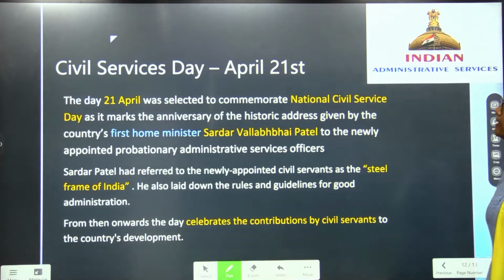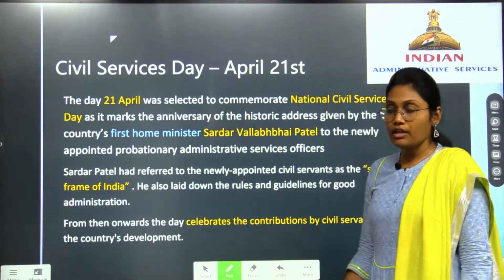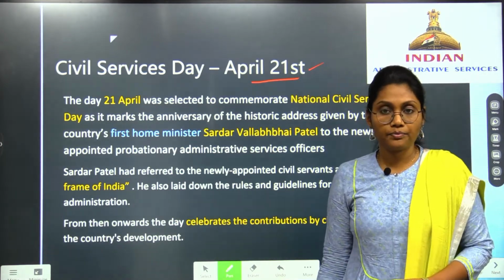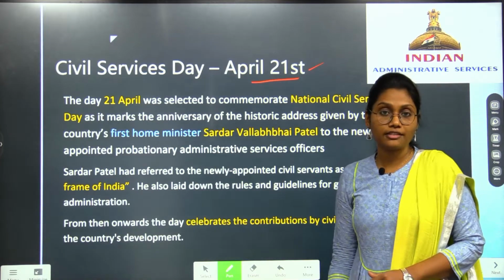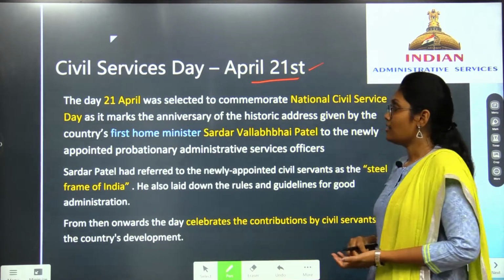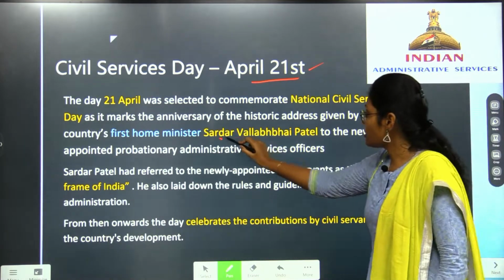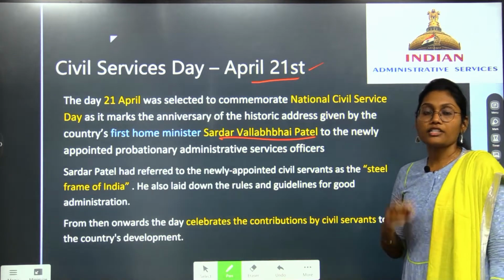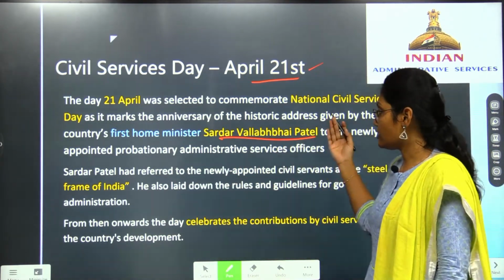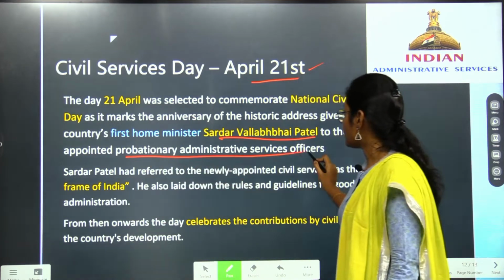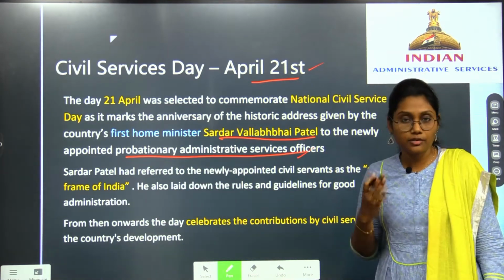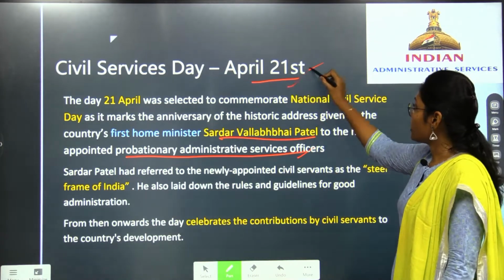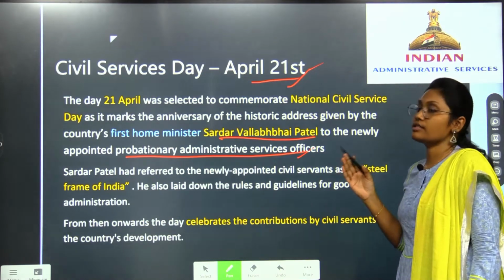Moving forward, let us see the next prelims fact of the day. Today is April 21st, right? It is celebrated as Civil Services Day. Do you know that? We have a Civil Services Day. Why? Because it is a commemoration of the first speech of our first Home Minister, Sardar Vallabhbhai Patel. In that first speech to the probationary administrative service officers, he gave a speech. So, to commemorate that day, April 21st is celebrated as Civil Services Day